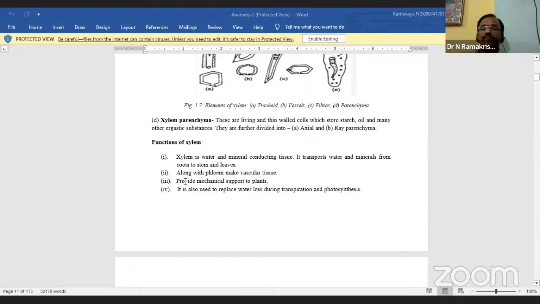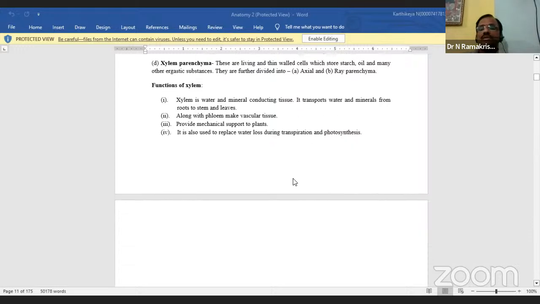This xylem is associated with the phloem in the vascular bundles. And next, the xylem gives mechanical support. It is also used to replace water lost during transpiration.